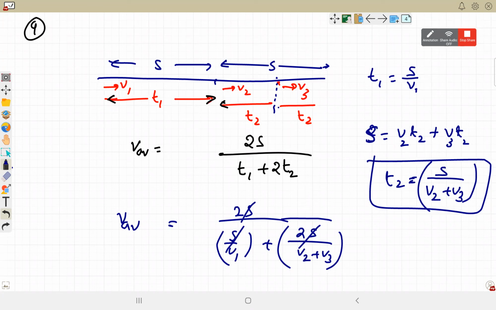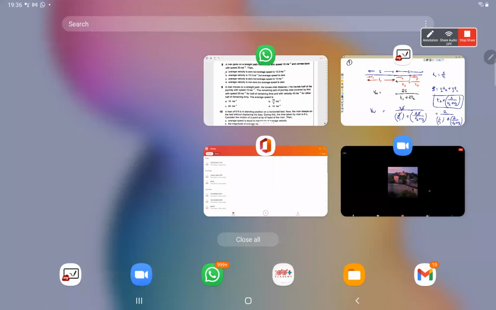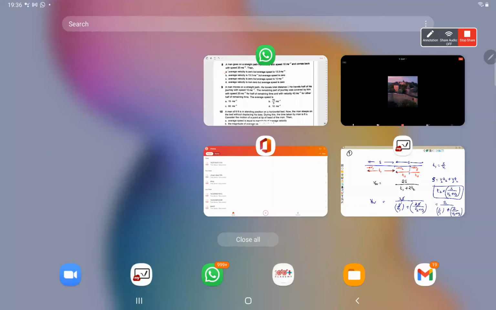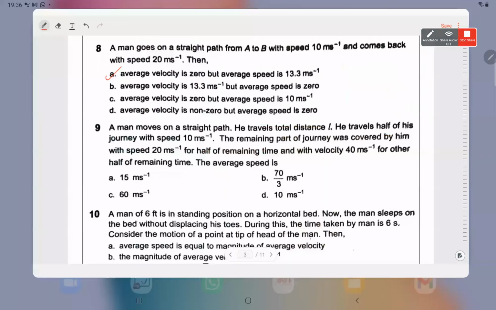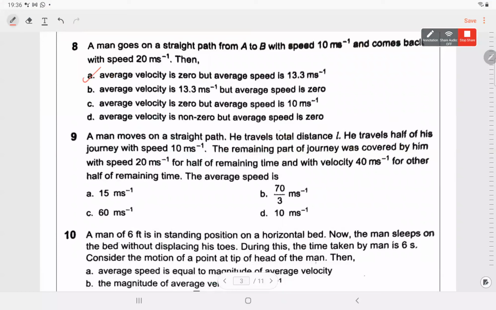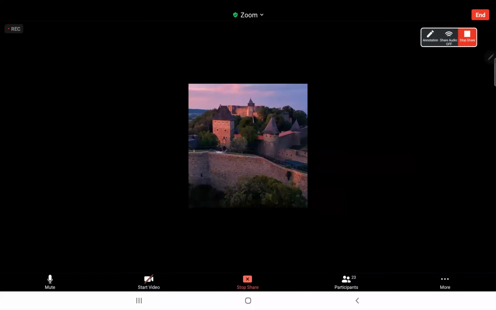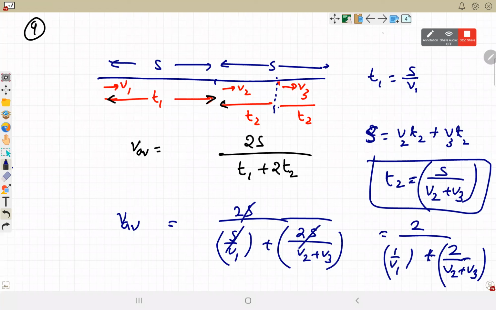I think here v1 is given as 60. No, v1 is given as how much? So 2 divided by 1 by v1 plus 2 divided by v2 plus v3. Question number 9. V1 is 10 meter per second, V2 is 20 and V3 is 40. Calculate. V1 is 10 meter per second, in the first half of the journey taking time 10.